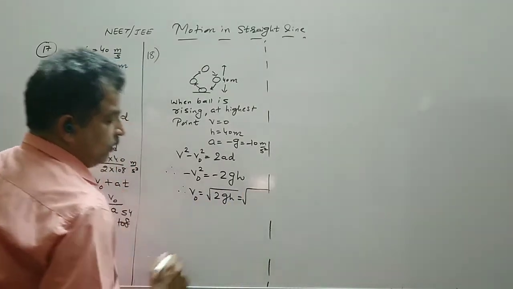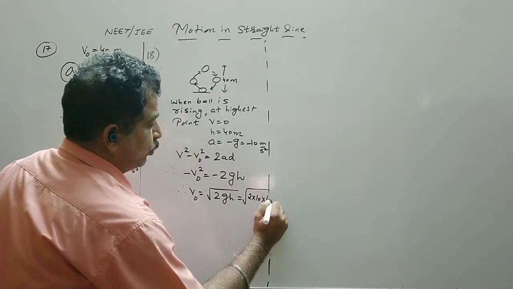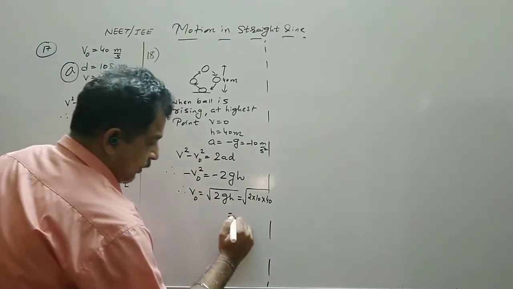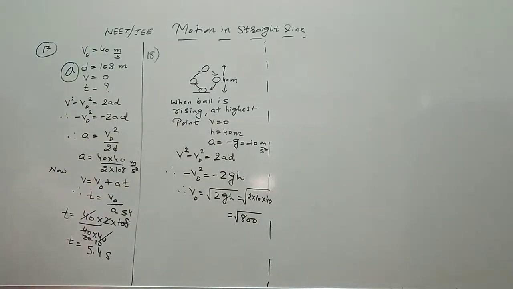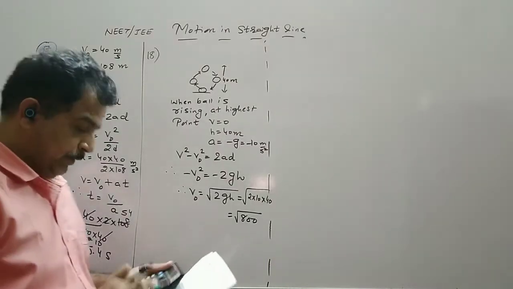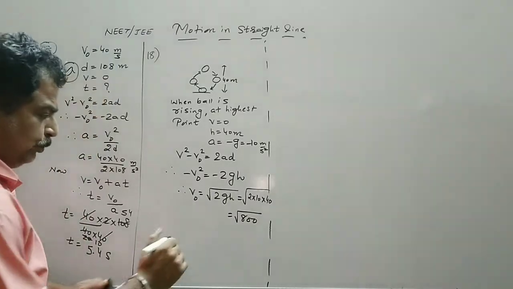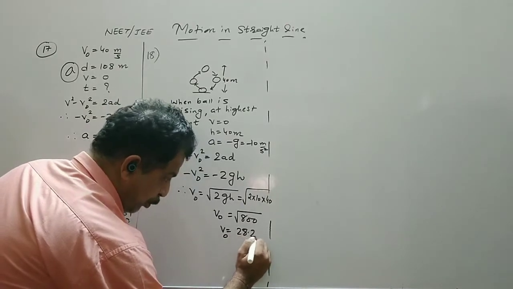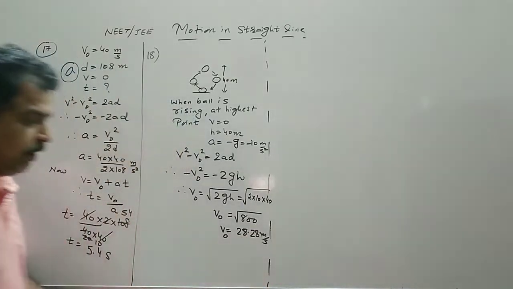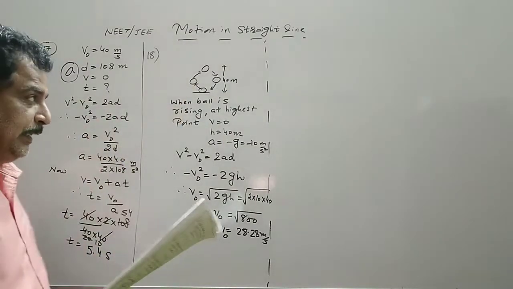This can be written as 2 multiplied by 10 into the height 40, so this becomes under root 800, which comes out to be 28.28 meter per second.